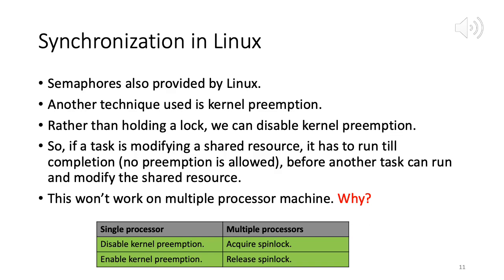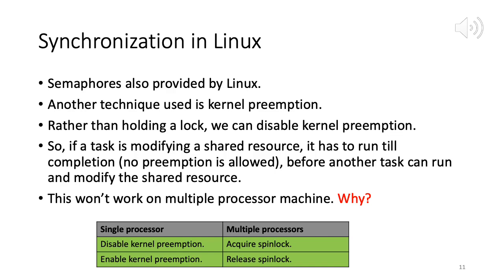So we do non-preemption, because at any point of time only one can run, and we ensure that it's the one currently modifying the shared resource. But in multiple processors, we can have multiple processes or threads modifying the shared resource at the same time. So this will not work.